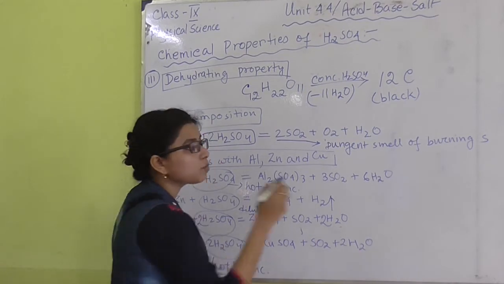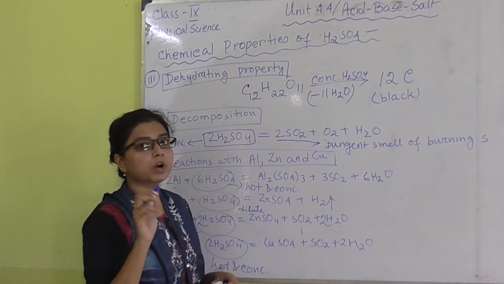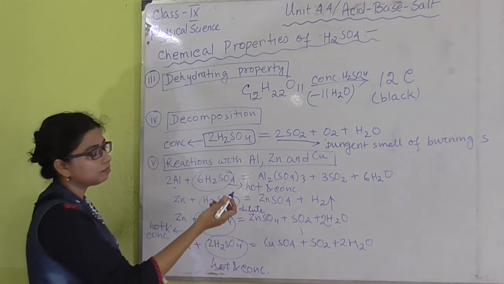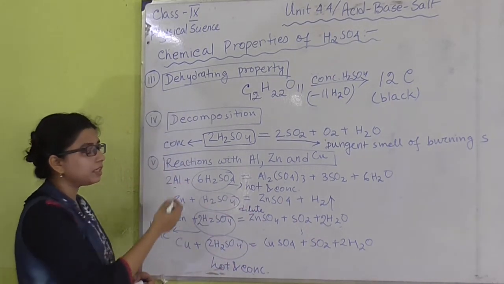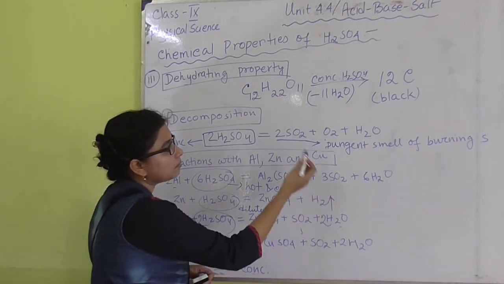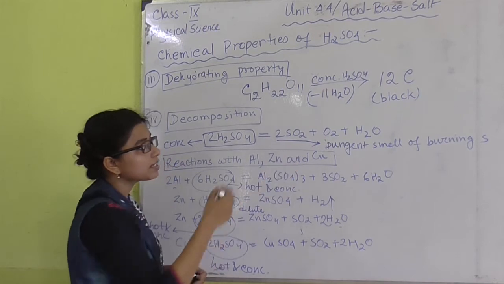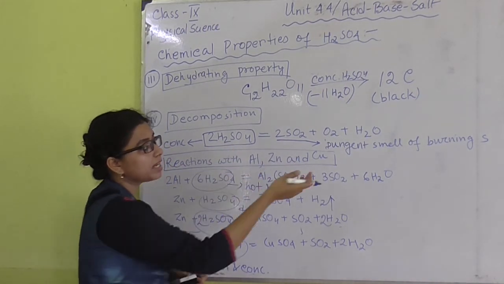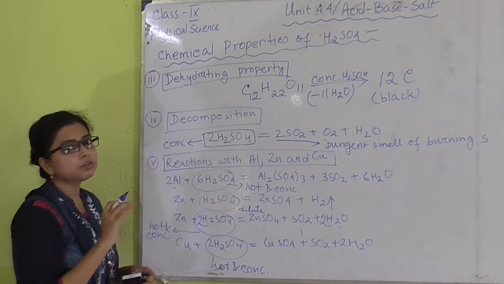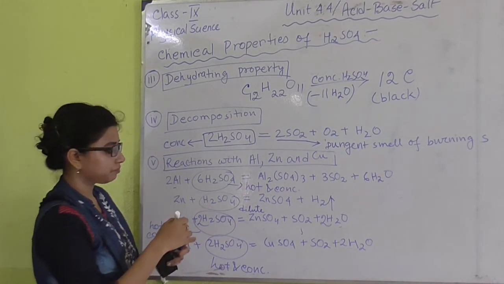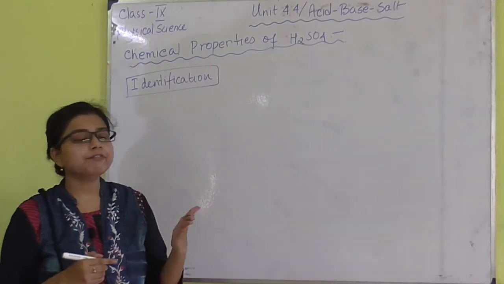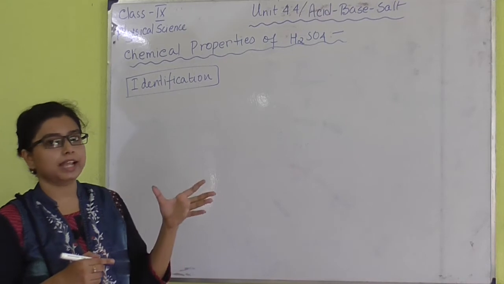In every case, water will be produced as water vapor. Okay, and the salt is produced according to the metal we have taken. Okay, and as I mentioned, sulfur dioxide has a smell, known as the pungent smell of burning sulfur, and in every reaction we have to write the balanced reaction. Okay. Now the identification of sulfuric acid, that means how can I identify that this acid is sulfuric acid.